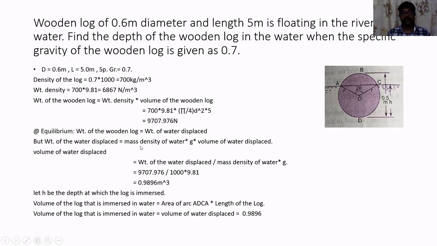Now what we want is the volume of water that has been displaced. Previously we have calculated the weight of wooden log. Volume of water displaced will be equal to the weight of water displaced divided by mass density of water into acceleration due to gravity.